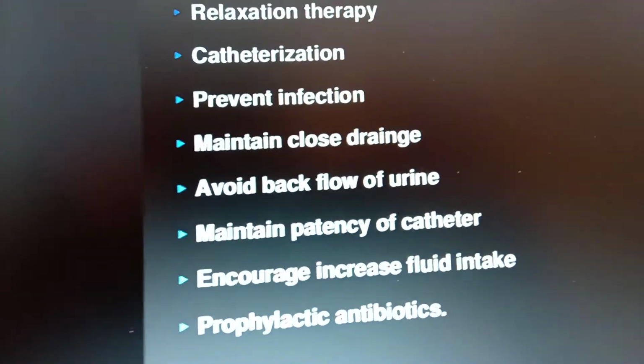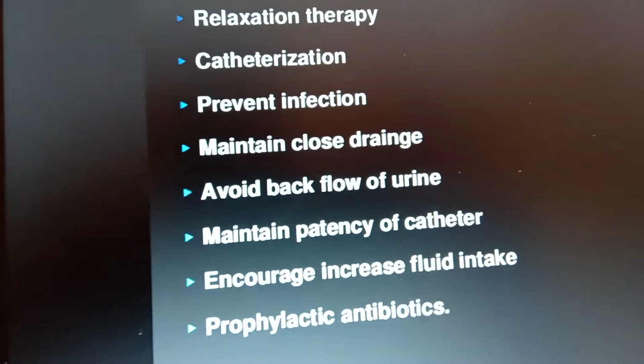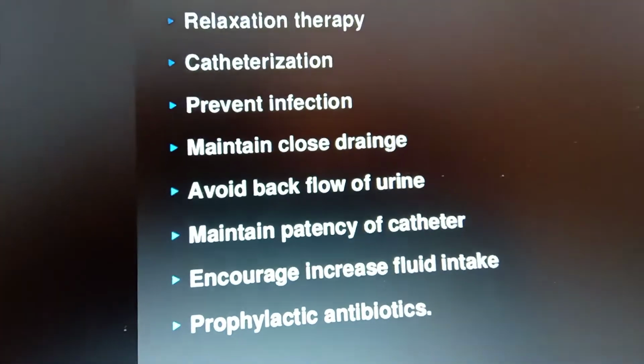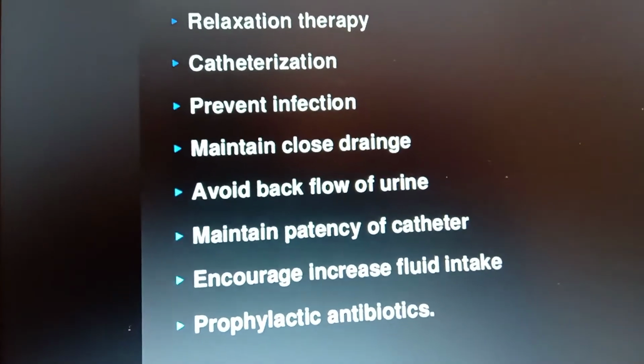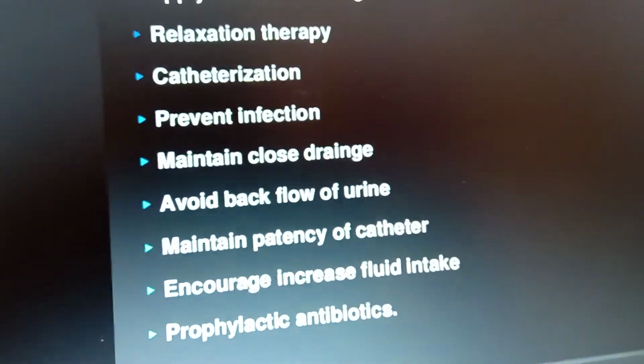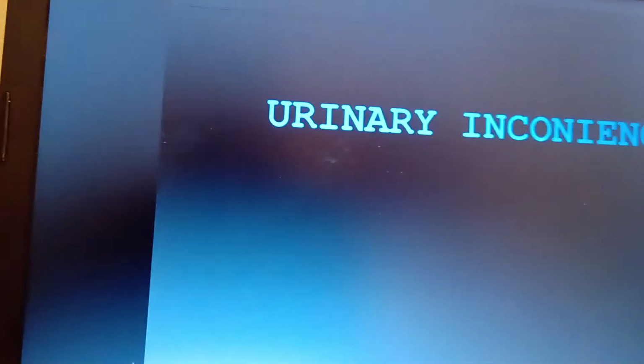Patency of the catheter is very important while it is kept in and when it has to be removed. Encourage increased fluid intake, and prophylactic antibiotics are important if the patient has an infection. That is regarding urinary retention.